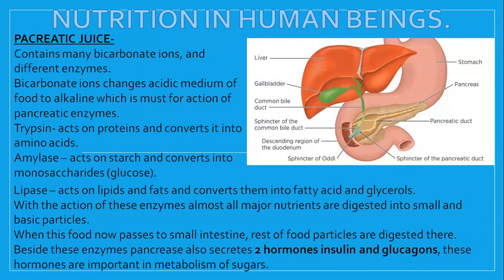Next to bile is pancreatic juice. The pancreatic juice is secreted by the pancreas. Pancreas secretes 3 enzymes, namely trypsin, lipase, and amylase. The trypsin is secreted in the inactive form trypsinogen, which will be activated only when it comes in contact with the hydrochloric acid containing food of the stomach. Once trypsinogen converts into trypsin, it becomes active, and the trypsin will work on the remaining protein which has not been digested in the stomach.